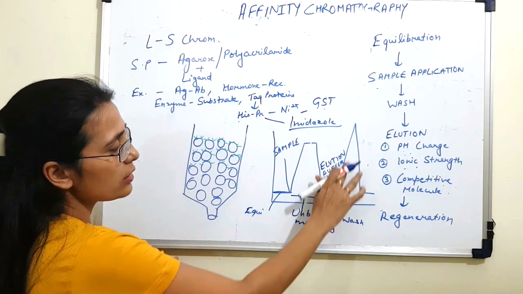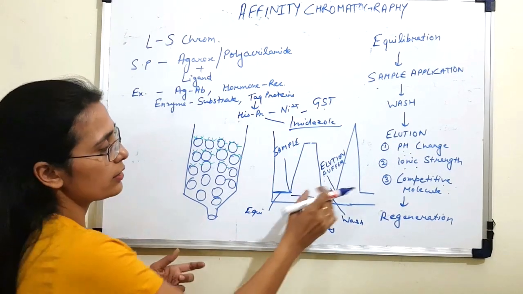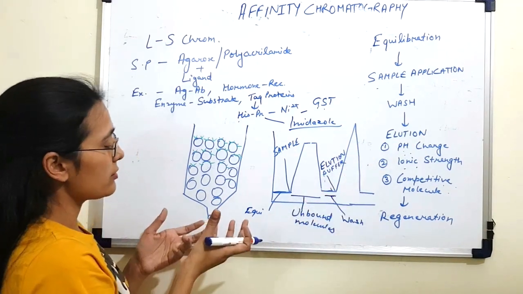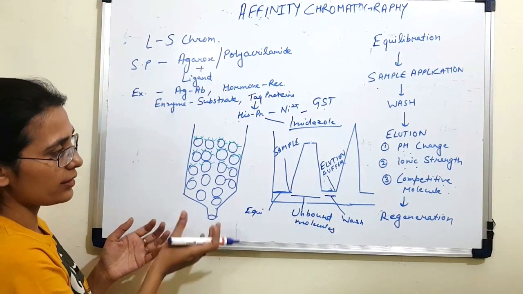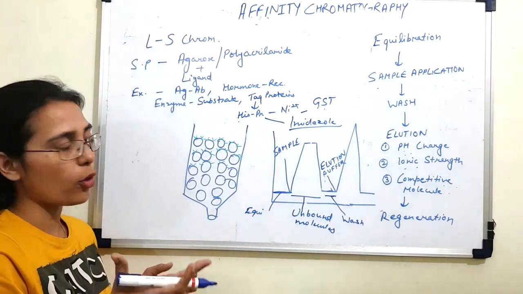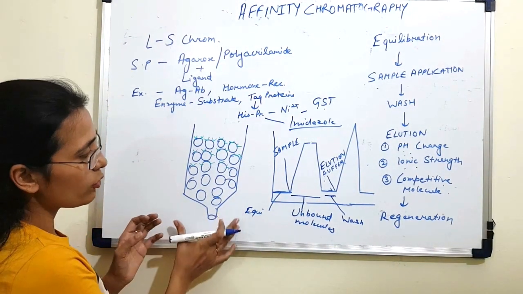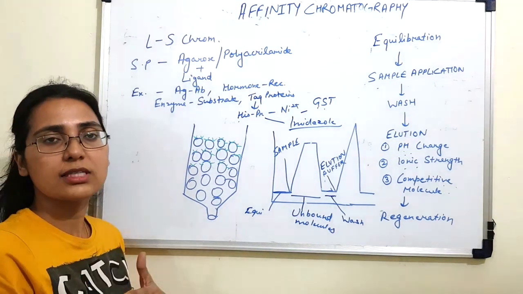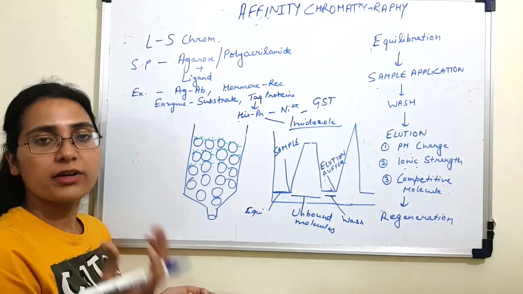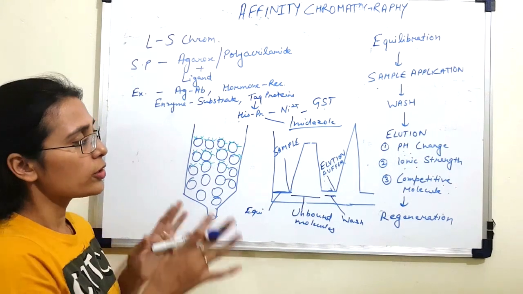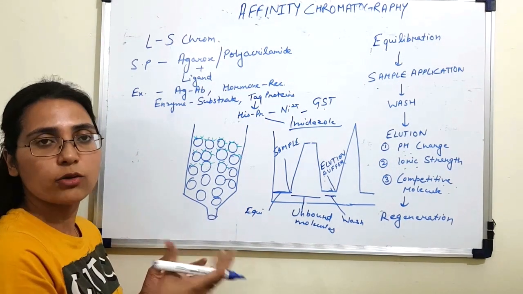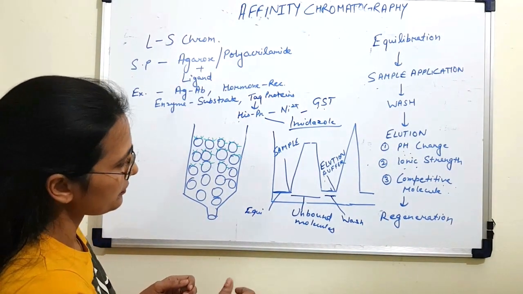As soon as you see the spike, this means that the eluting fraction consists of your molecule of interest. You collect that fraction, and it is later subjected to further analysis like SDS-PAGE to monitor the purity of your molecule of interest.